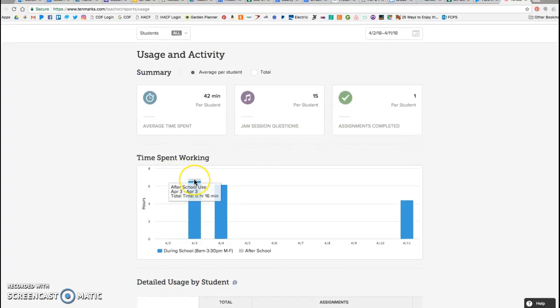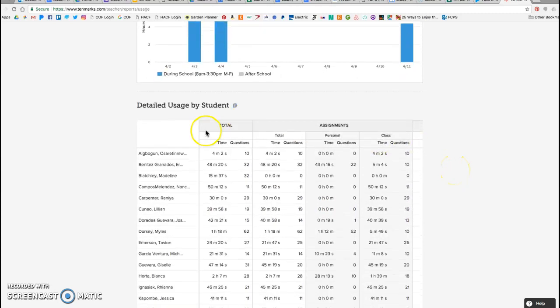These little gray bars, and we'll discuss this in a little bit as well, are after school usage, which I think should be highlighted. Anyway, looking for total time and total questions category, and that's the very first thing. It's repeated right here for some reason. I'm not entirely sure why, but we're just looking at these two categories.